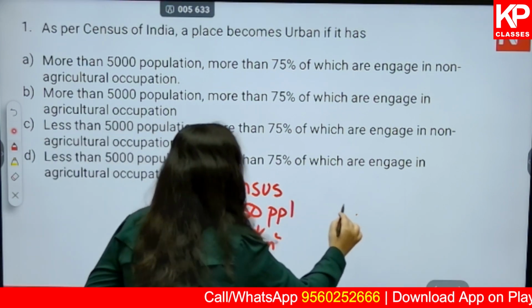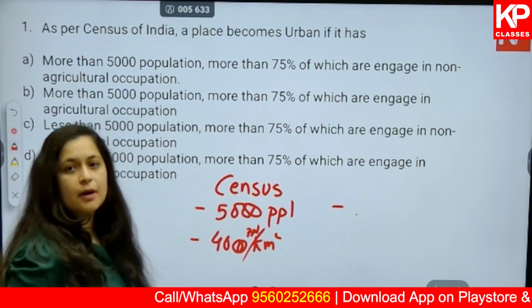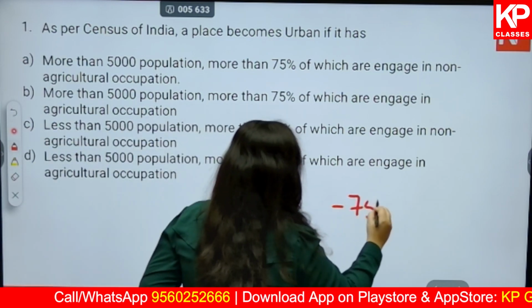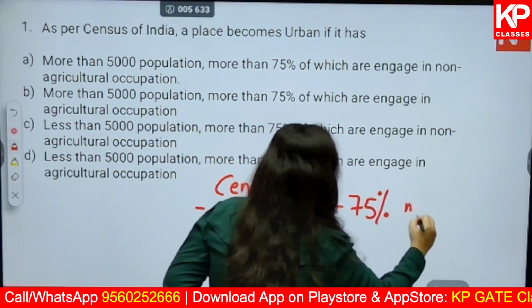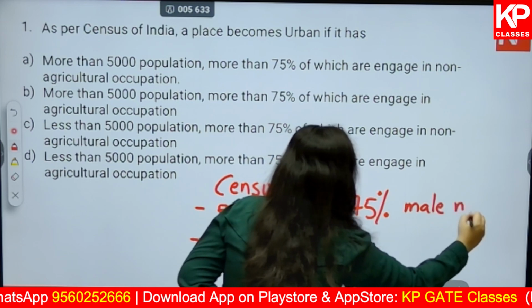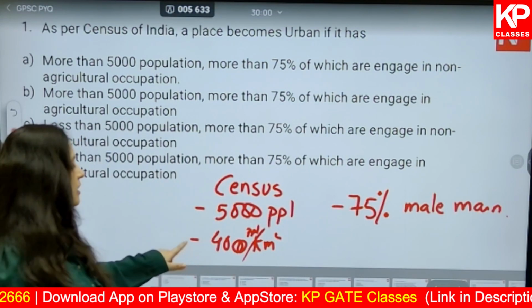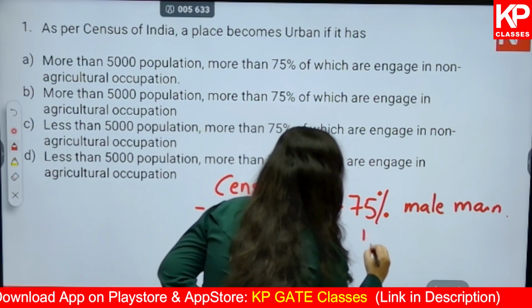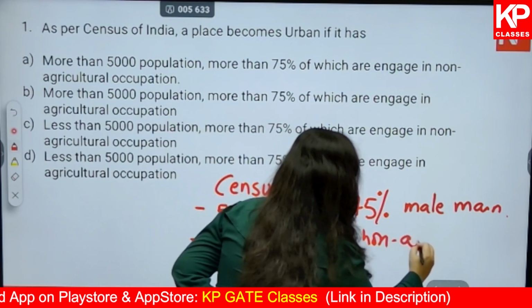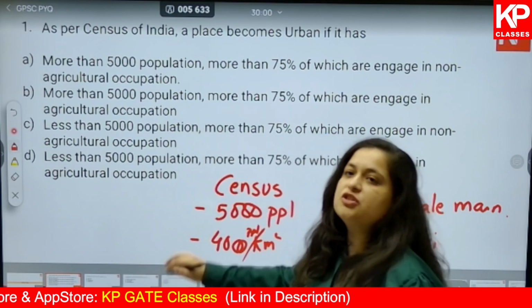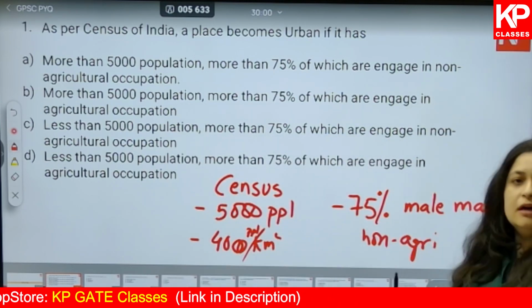And out of this population, 75% male workers should be engaged in non-agricultural activity. So non-agricultural. Okay, so in your question, the density criteria is not mentioned, just the population and the occupation.